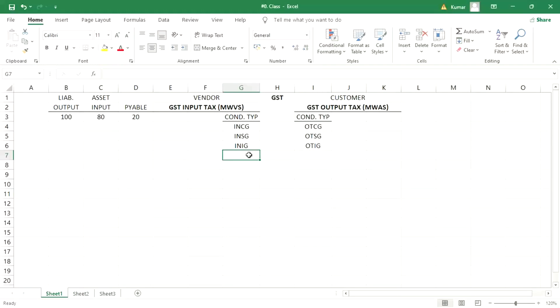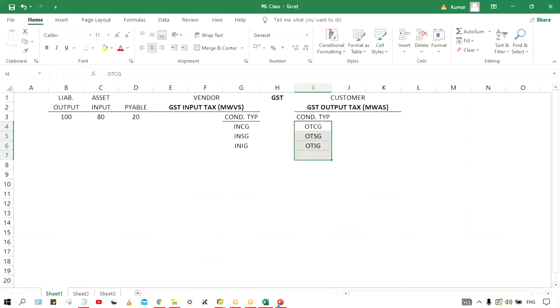And as I said, some more conditions I'm going to add, so you will have a very perfect understanding about this, don't worry. This plays a very crucial role in the tax procedure. So we have created 3 plus 3, 6 condition types, right?